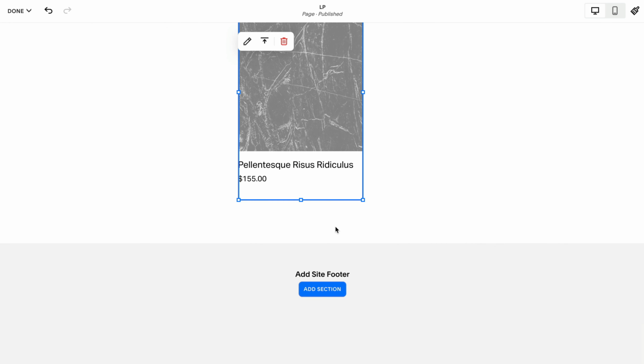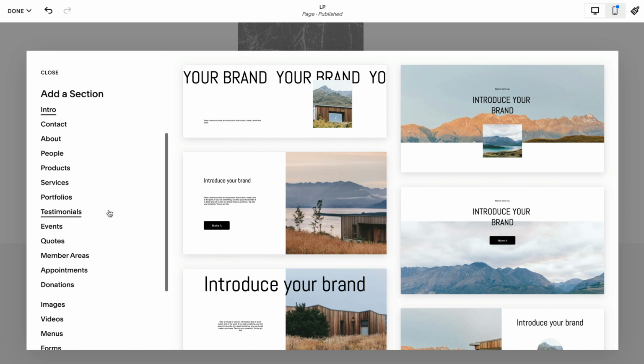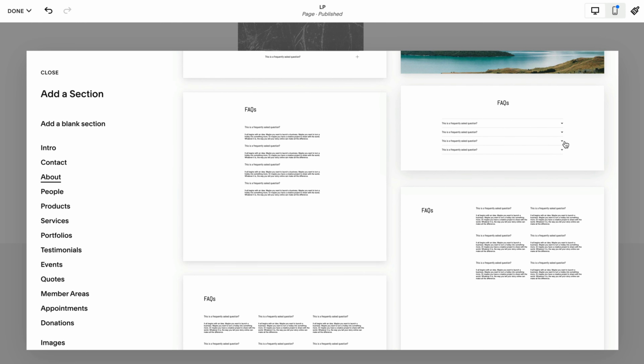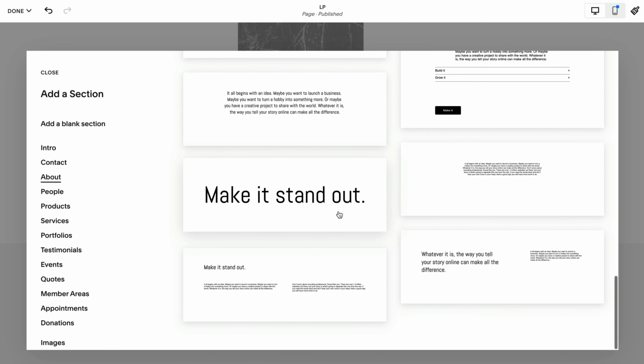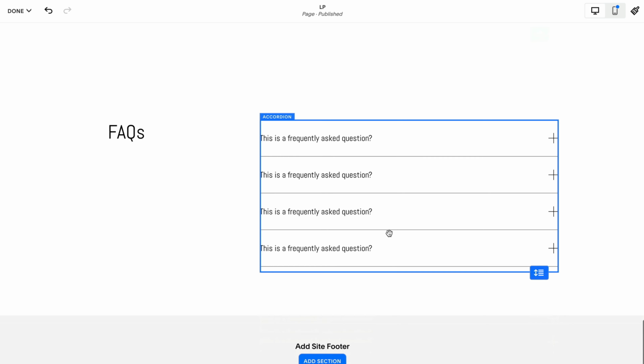And then below this, I'd like to add an FAQ section. So we're going to go down to About, and as you can see the FAQs here, this is an accordion layout where you click the arrow and it goes down. These are standard, all listed. Here's our 3-column. But what I really like is this minimal layout with FAQs on the left. So that's our FAQs over there.